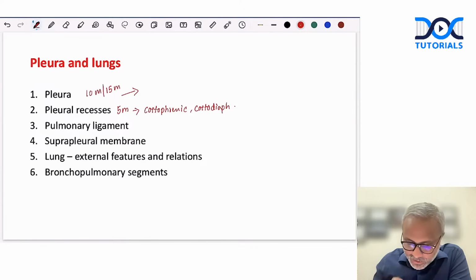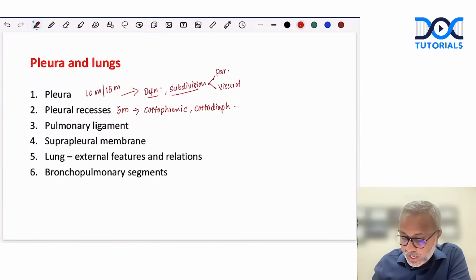Now pleura, when it's asked, we can begin our answers with what exactly is pleura, then what are the subdivisions of the pleura, right? Now as we know, pleura is subdivided into 2, right? One is the parietal pleura, and then there is visceral pleura. Done. Then how about the subdivisions of the pleura?